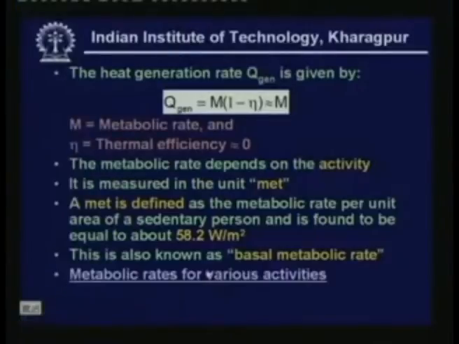As I said, why do we need the metabolic rate? Because the metabolic rate finally becomes a load on the cooling system, so we have to have a knowledge of this. That is the reason why people have determined the metabolic rates. This data is available, for example, in ASHRAE handbooks. So let me show some typical metabolic rates.